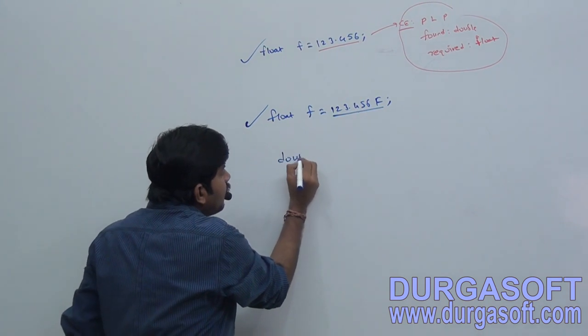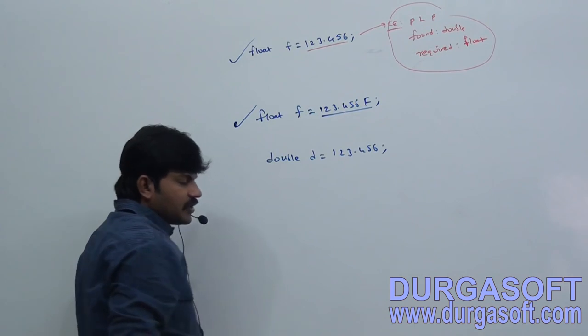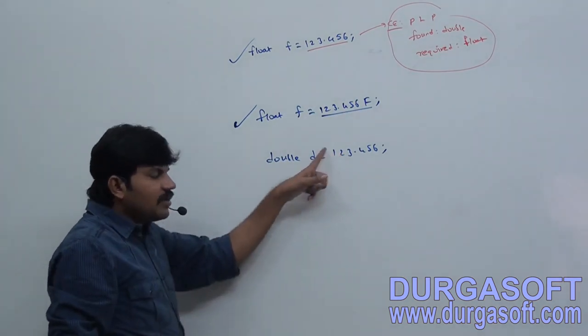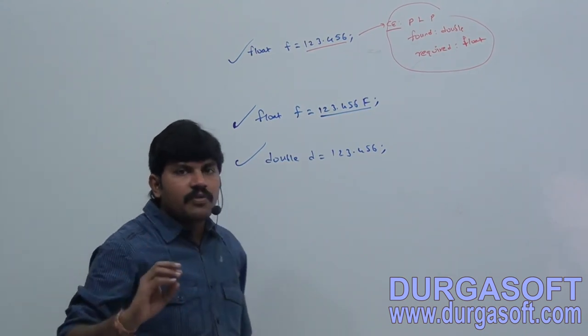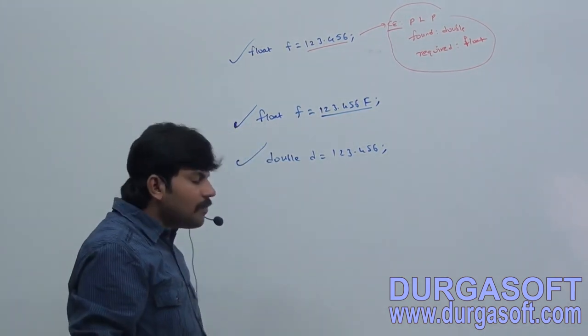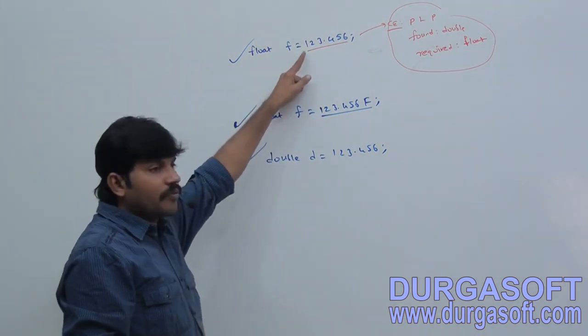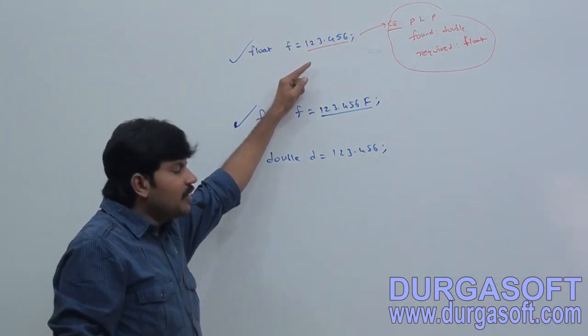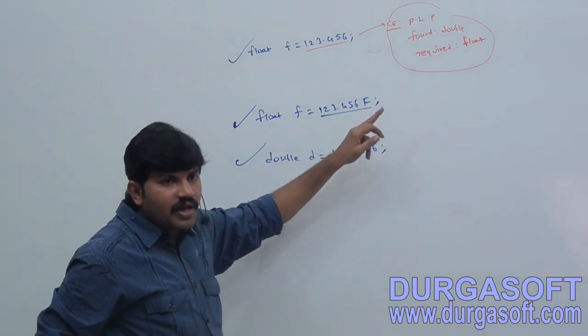Next, double d is equal to 123.456. Valid or not? Double variable, no problem at all. So by default every floating point literal is of what type? Double type. We can't assign directly to a float variable, but we can specify a floating point literal as float type by suffixing with a small f or capital F, right?